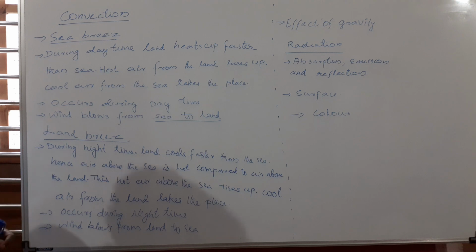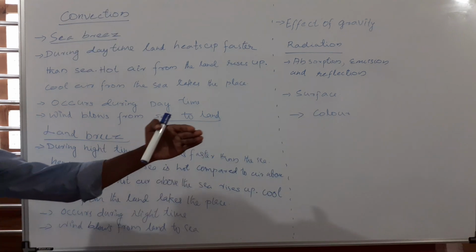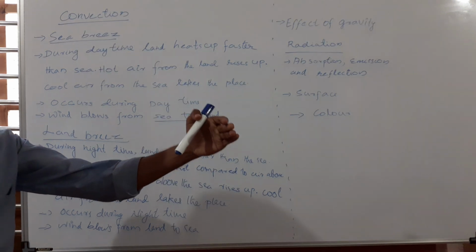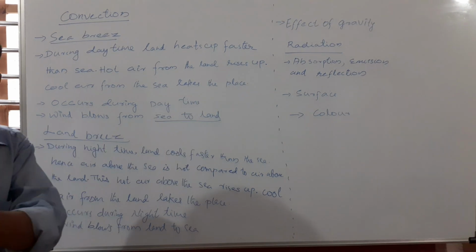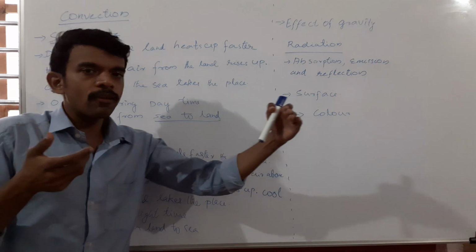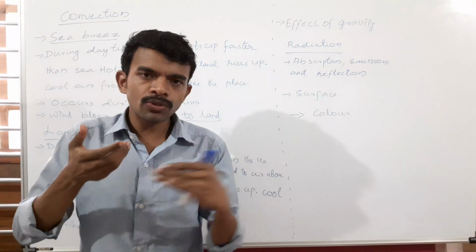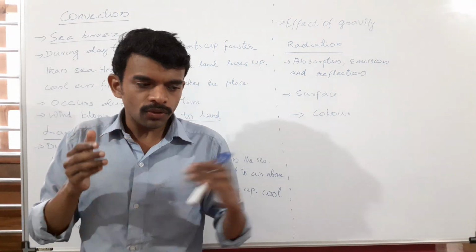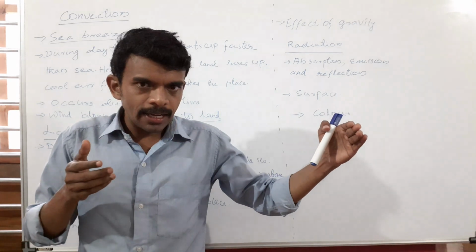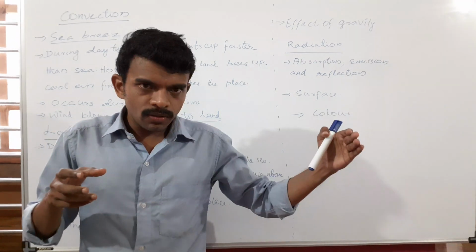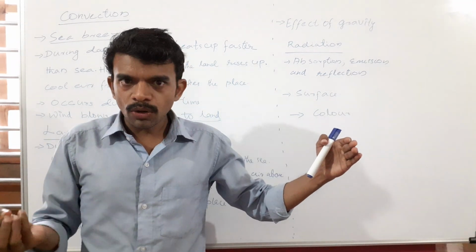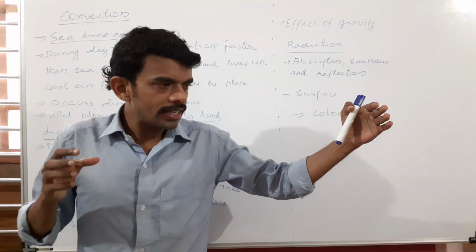As a result, air above the sea rises up and the cool air from the land moves towards the sea. So here in night time the land is cooled down more than the water.